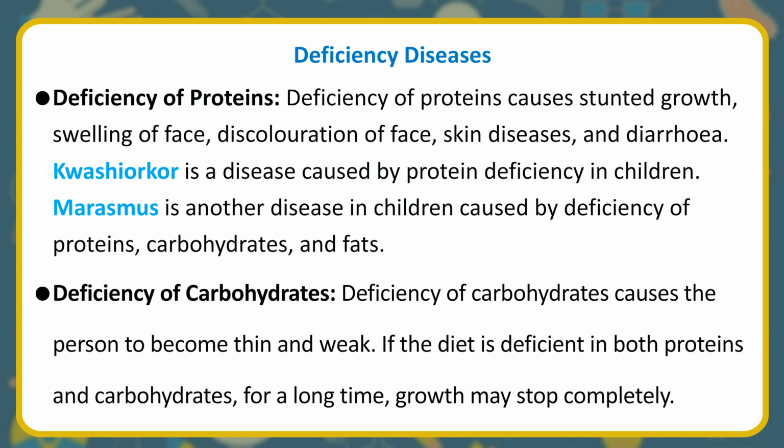Deficiency of carbohydrates. Deficiency of carbohydrates causes the person to become thin and weak. If the diet is deficient in both proteins and carbohydrates for a long time, growth may stop completely.